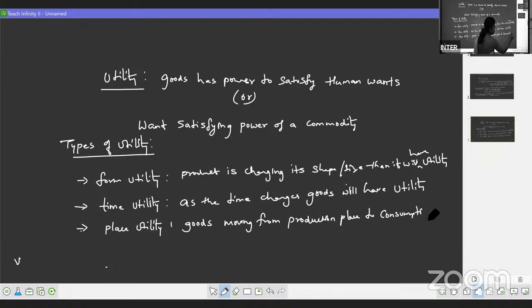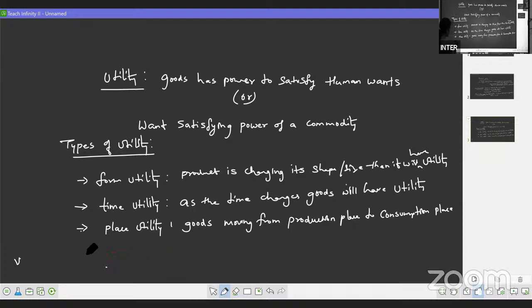When the good is with the producer, it will not have any utility because you cannot use it. Now, these pens are manufactured by one producer. It doesn't have utility. When it is coming to the market, when we buy them, when we use them, then it will have utility. So it is changing the place from production place to the consumption place. That is place utility. Okay.